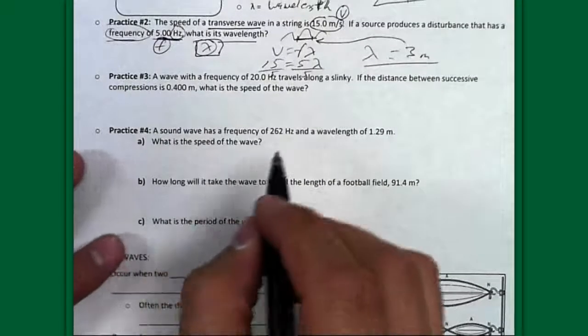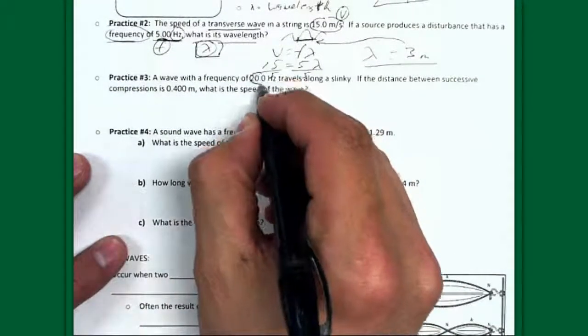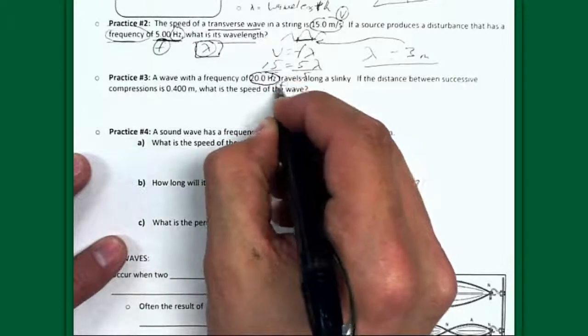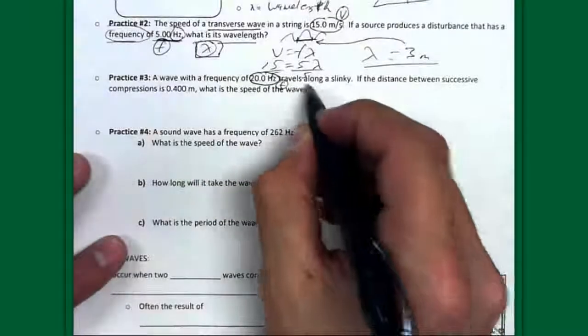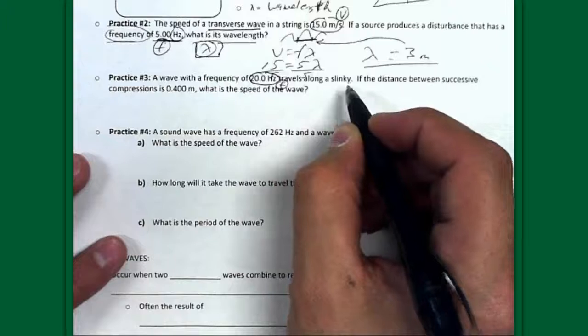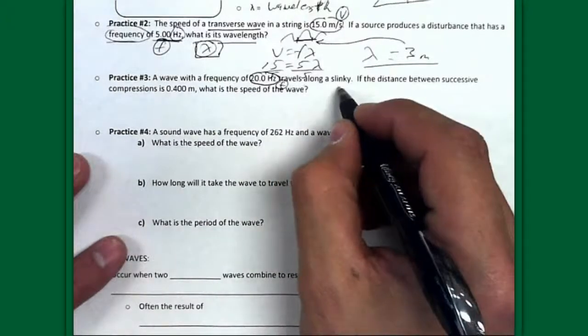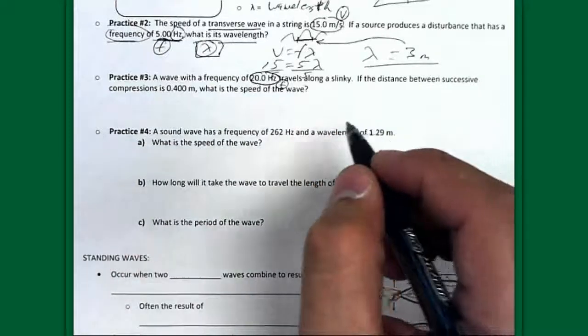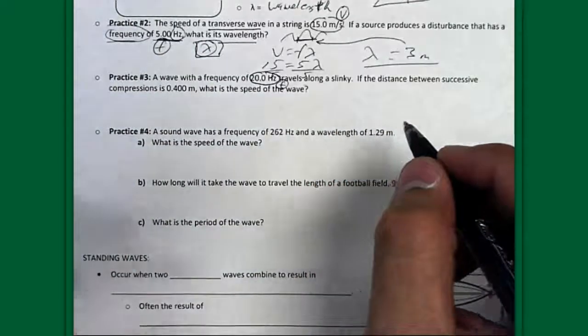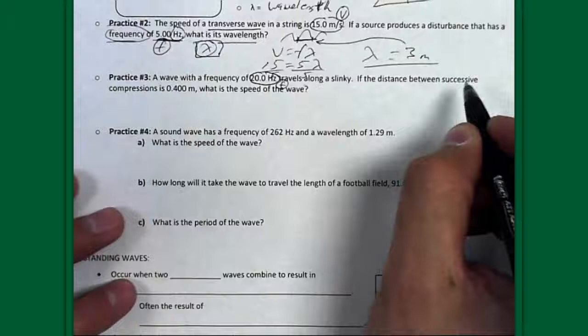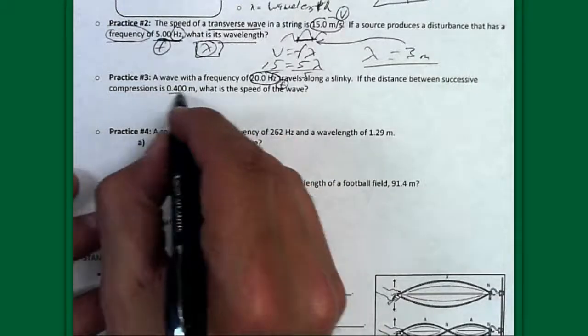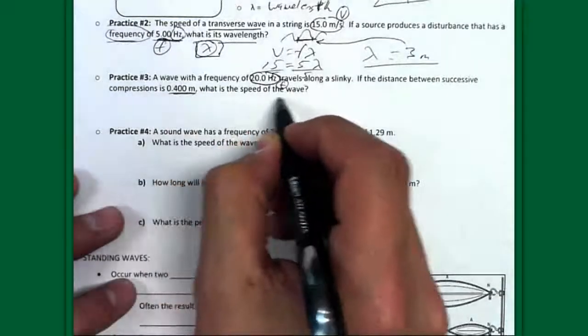Let's look at the next one. A wave has a frequency of 20 hertz, so there's our f, as it travels along a slinky. All right, we've talked about a slinky before. Slinkies can actually make both types of waves, but most common is the compression type of wave. That's what we think about usually with slinkies. If the distance between successive compressions is 0.4 meters, what's the speed of the wave?